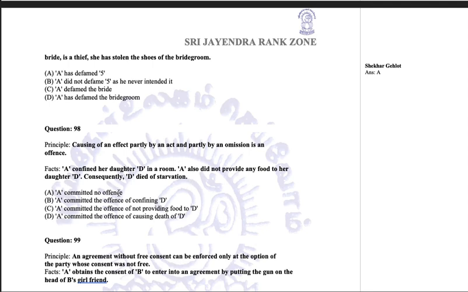A has committed no offense. A has committed the offense of confining D. A has committed the offense of not providing food to D. A has committed the offense of causing death to D. He has committed both the offenses, and ultimately both the offenses led to the dying of D. So ultimately he has committed the offense of causing the death of D.